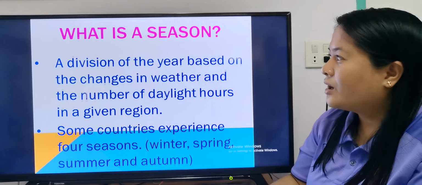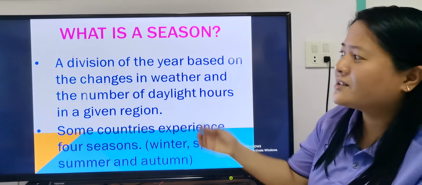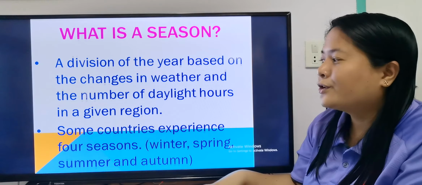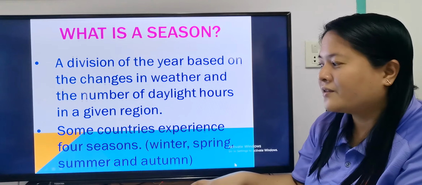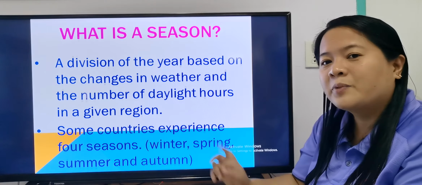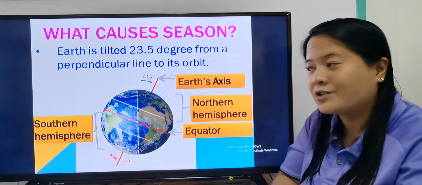Okay, we also studied about what is season. We said that it's a division of the year based on the changes in weather and the number of daylight hours in a given day. In other countries, there are 4 seasons: winter, spring, summer, and autumn. But in Thailand, we only experience 3 seasons, right?